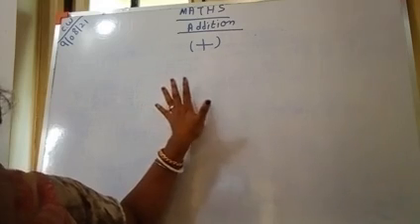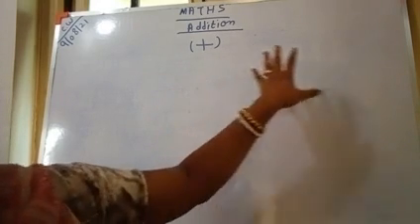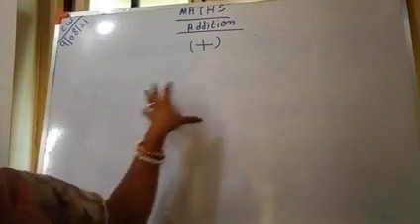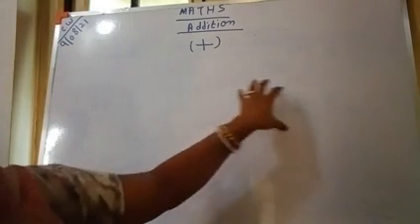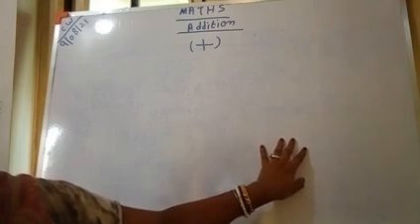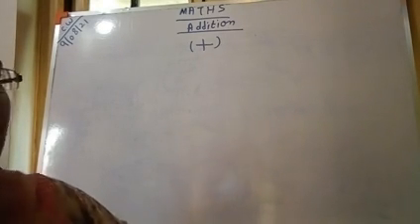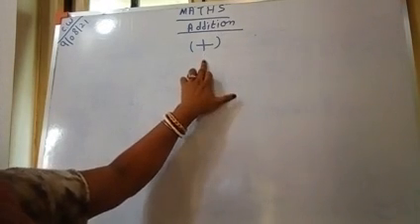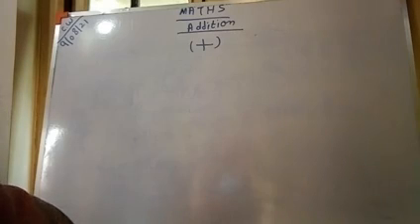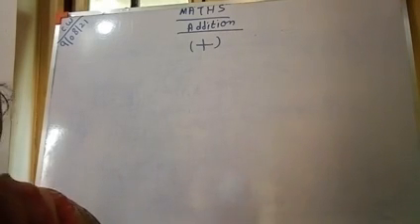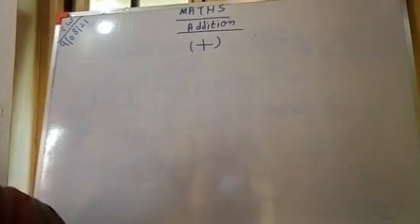You just count the pictures, add both, and the total number of pictures is called addition. This is the plus sign. So today we will start a new topic, addition.